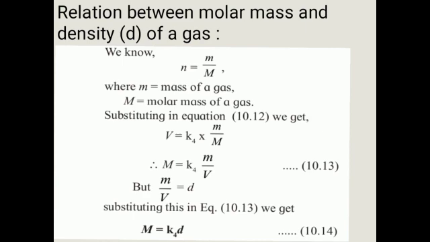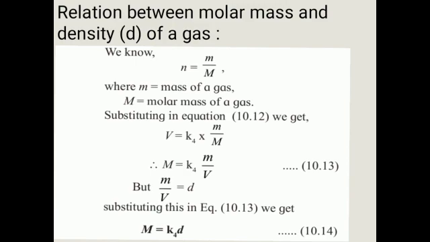So capital M, the molar mass, is equal to a constant into density. Substituting the value of d in equation 10.13 gives equation 10.14, that is, capital M is equal to K4 into small d.